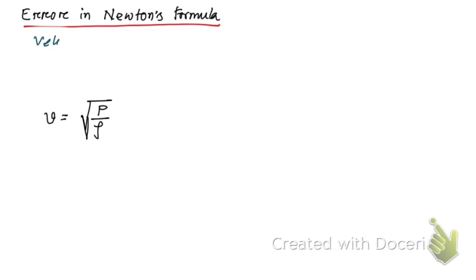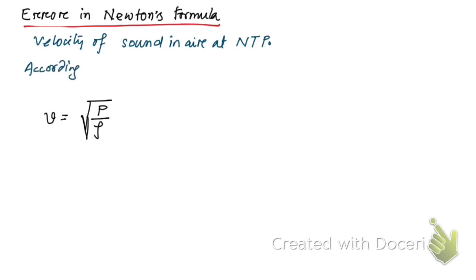Velocity of sound in air at NTP, normal temperature and pressure, according to Newton's formula, what are we going to have? We're going to have this.